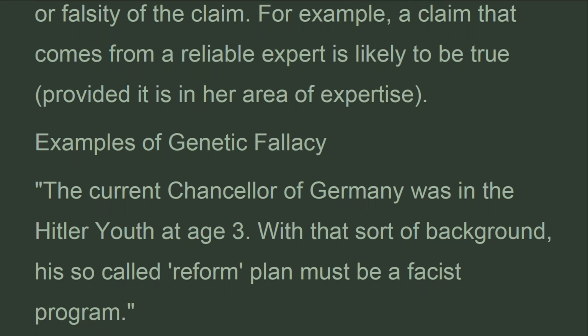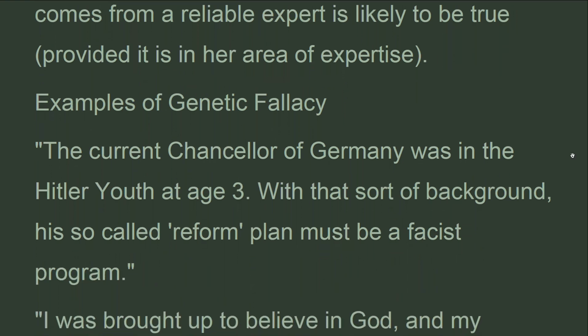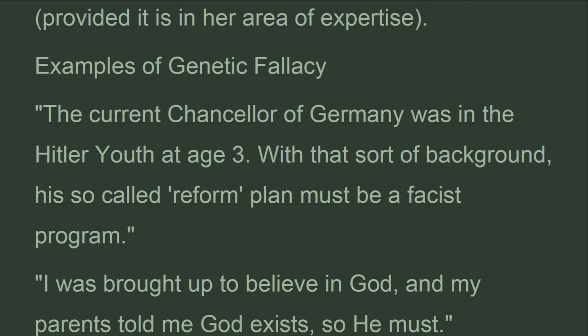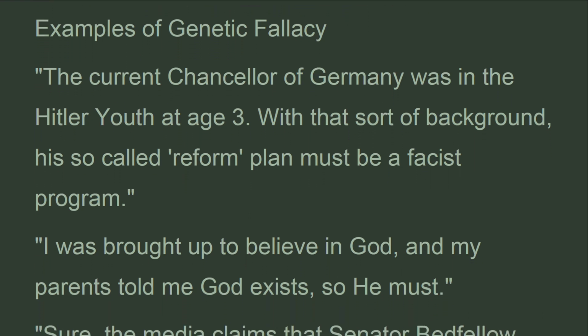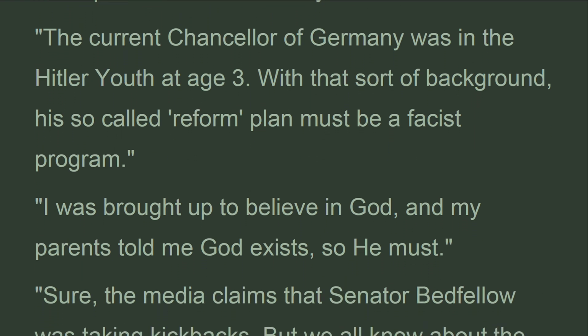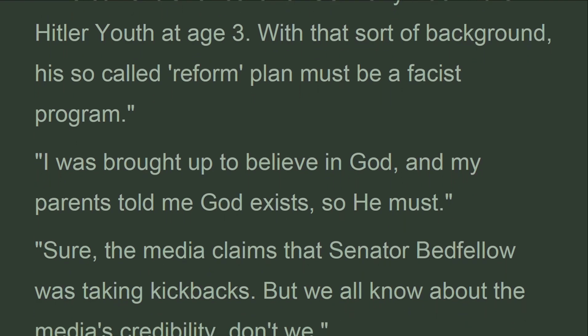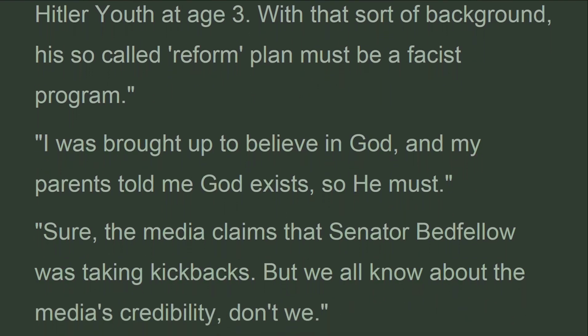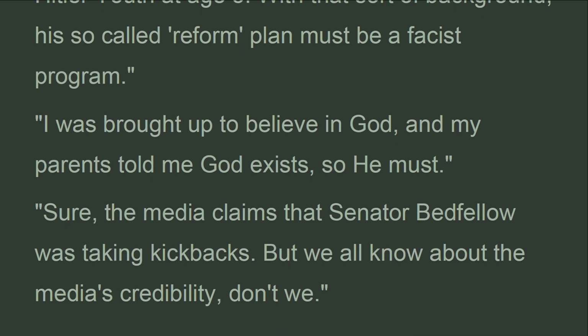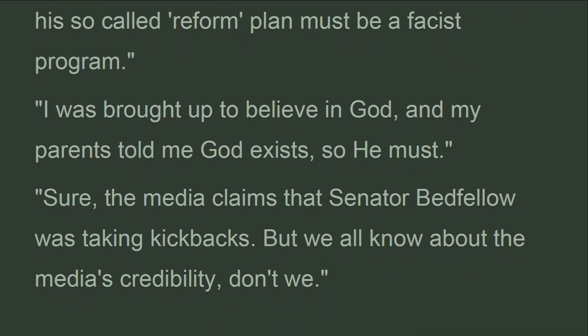Examples of genetic fallacy. The current Chancellor of Germany was in the Hitler Youth at age 3. With that sort of background, his so-called reform plan must be a fascist program. I was brought up to believe in God, and my parents told me God exists, so he must. Sure, the media claims that Senator Bedfellow was taking kickbacks. But we all know about the media's credibility, don't we?